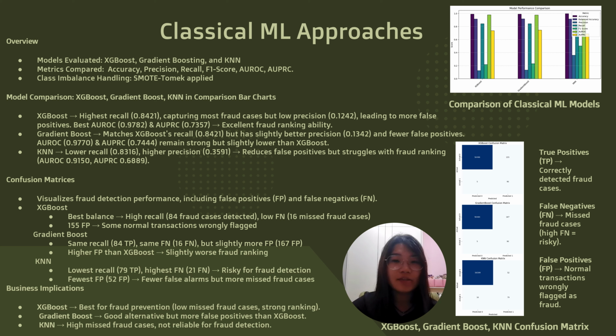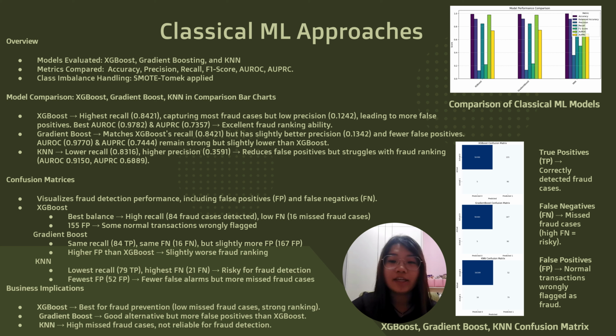However, it has 155 false positives, meaning some normal transactions are wrongly flagged as fraud. Gradient Boost is similar to XGBoost with the same recall of 84 detected fraud cases. It is slightly better in terms of precision, which is 0.1342, but at the cost of more false positives, 167. AUROC is 0.9770 and remains strong but slightly lower than XGBoost.